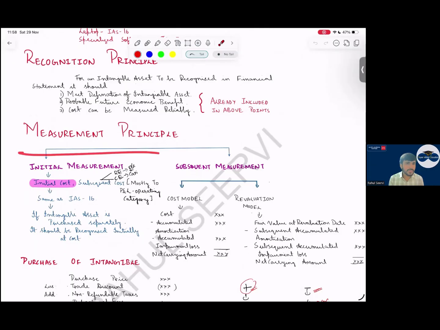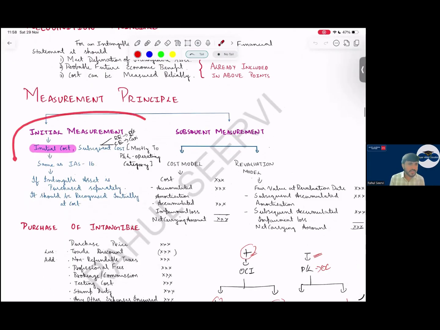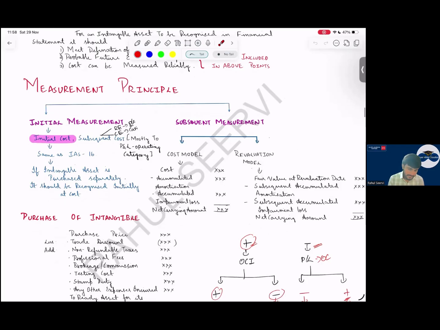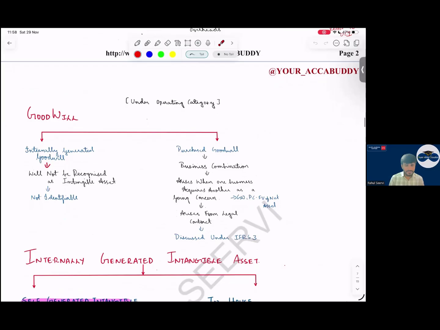Then measurement principle. Sir, initially at what value will we recognize? Sir, initially we recognize at cost, whatever is the amount which we have paid to purchase the asset. Then subsequent measurement, it is recorded under the cost model or revaluation model: cost minus accumulated amortization and accumulated impairment loss, or the fair value method. Fair value revaluation model is the same as your IAS 16. Yes, sir. You need not know in detail, you should know the definition, revaluation model, the recognition is very important.